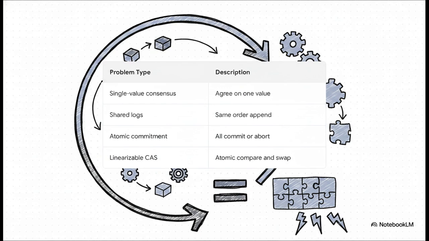Now, this is where things get super fascinating. When you dive deep into distributed systems, you get this massive revelation. Single value consensus, appending to shared logs, atomic commitment, and linearizable compare and set operations. They are all mathematically equivalent. They are quite literally the exact same consensus problem, just wearing different disguises. If you can build a fault-tolerant solution for one of these, you can seamlessly adapt it to solve any of the others.